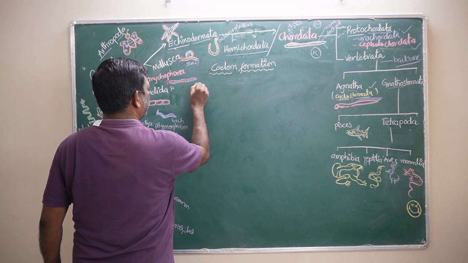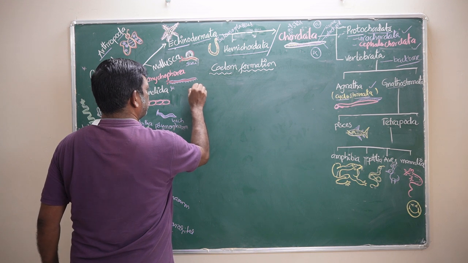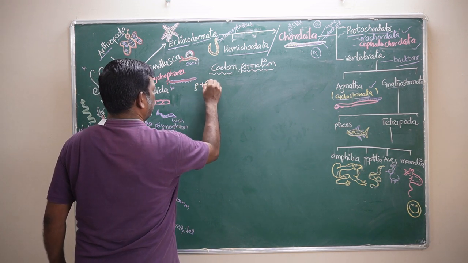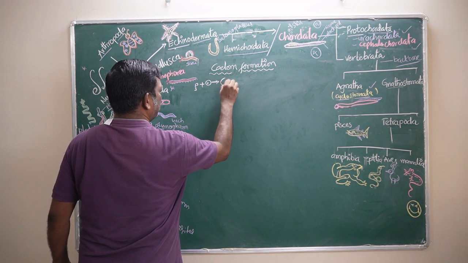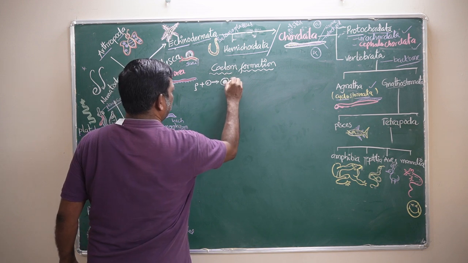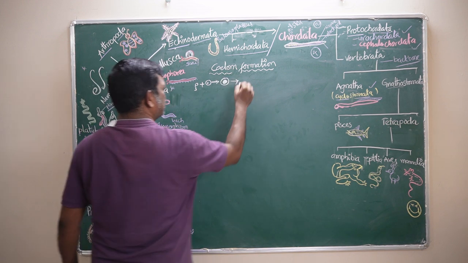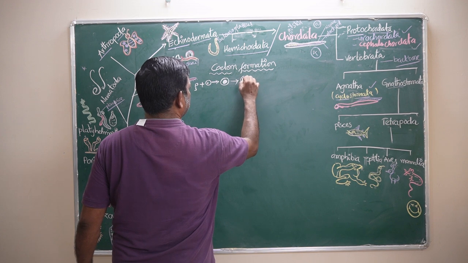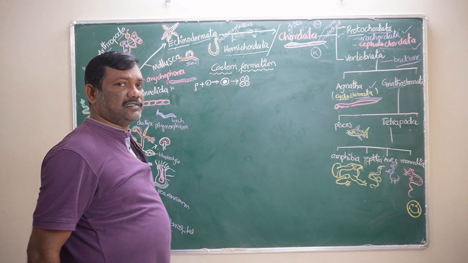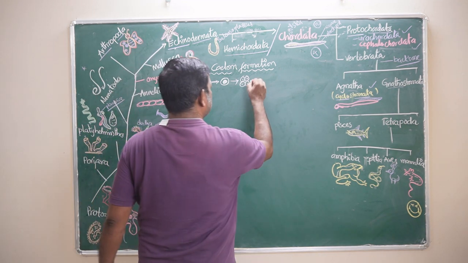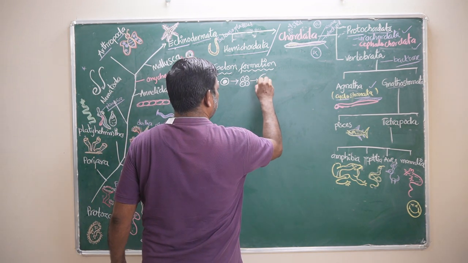In sexually reproducing animals, a sperm cell fused with an egg cell forms the zygote. The zygote undergoes mitotic divisions or cleavages and forms 2 cells, 4 cells, 8 cells, 16 cells, 32 cells, like that. At this stage, this is called morula.